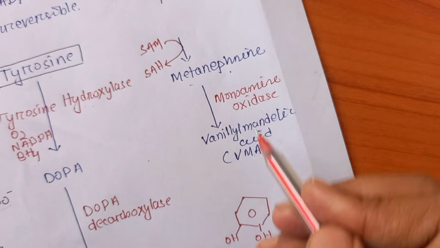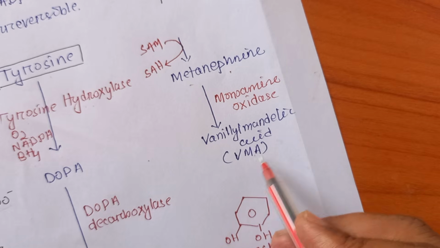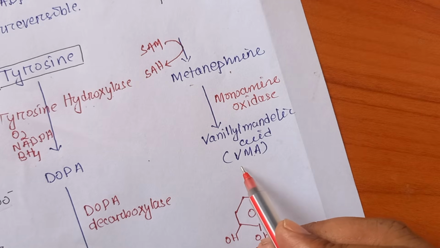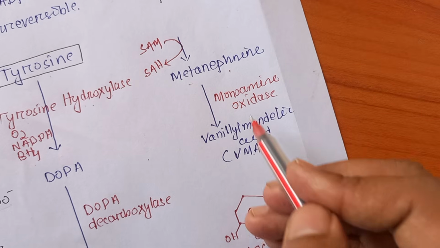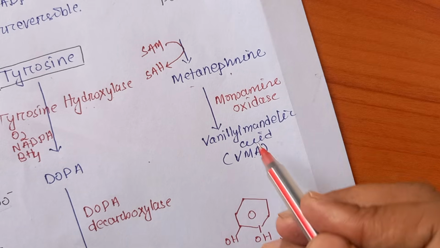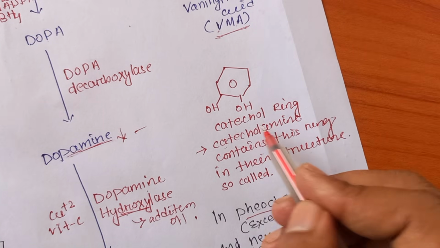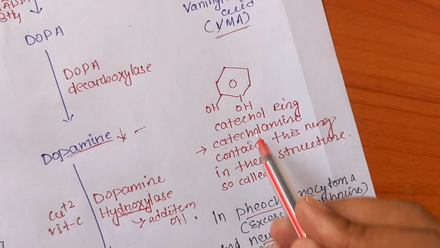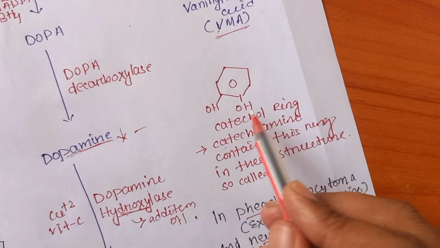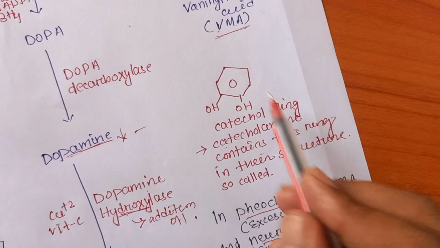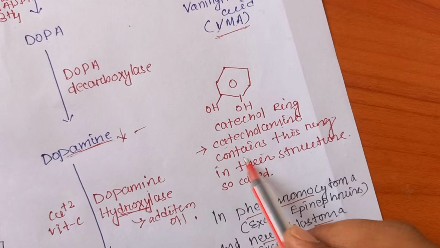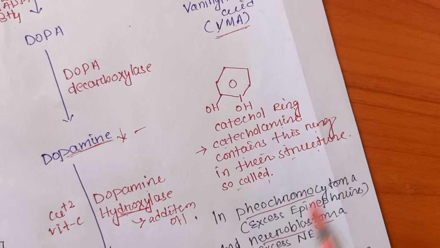Similarly, metanephrine gives rise to vanillylmandelic acid, by the action of monoamine oxidase. That is the urinary excretion product of the actual metabolism process, the VMA. This is the actual pathway where this takes place. If we talk about the catechol ring, there are two adjacent OH groups attached at subsequent positions on the benzene ring, called a catechol ring. Catecholamines contain these rings in their structure, so they are called catecholamines.